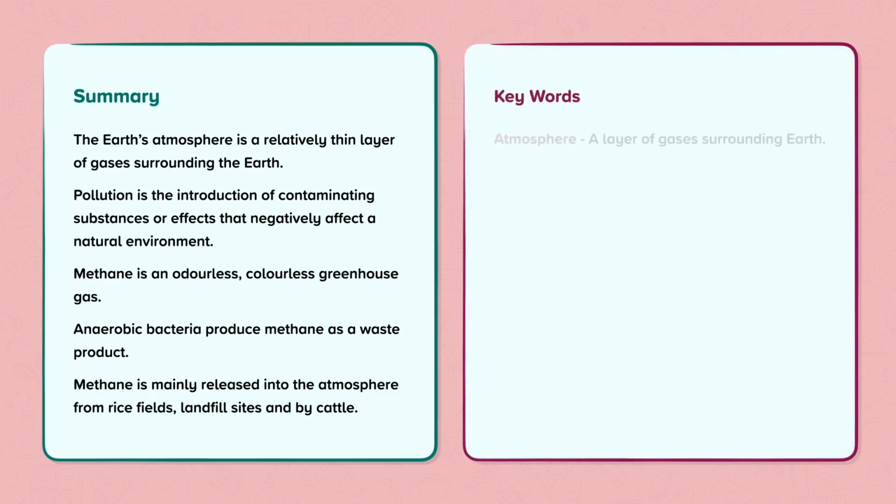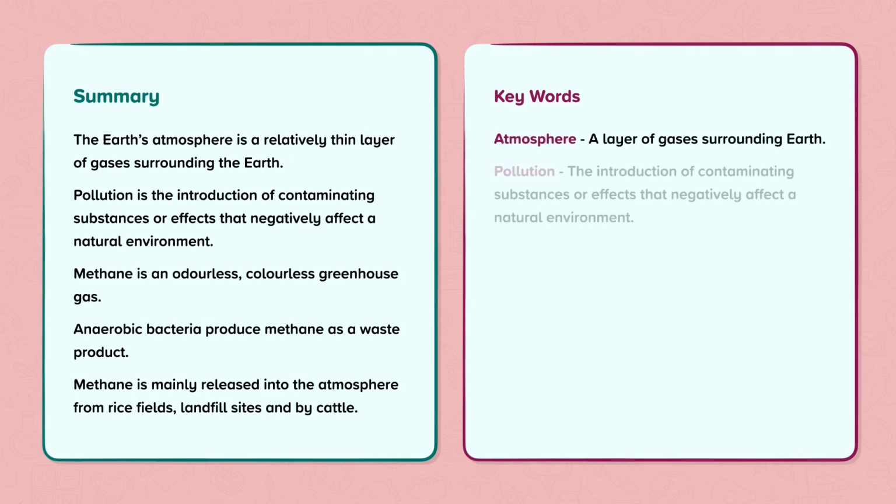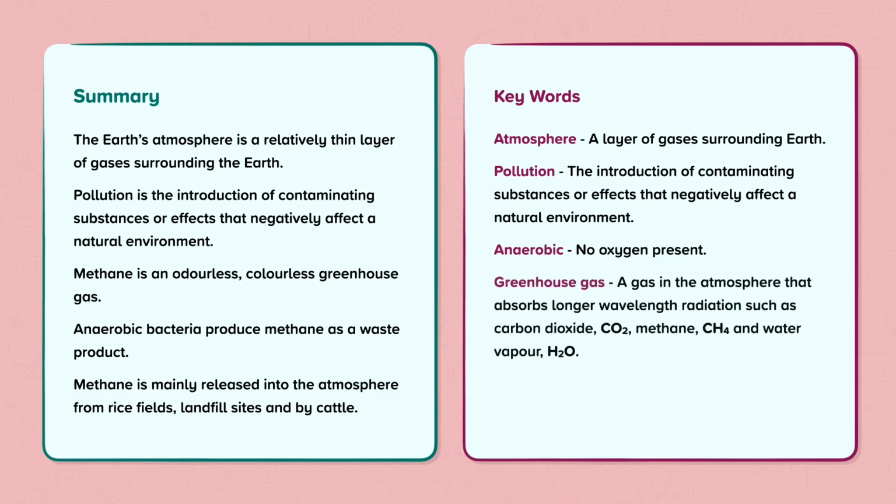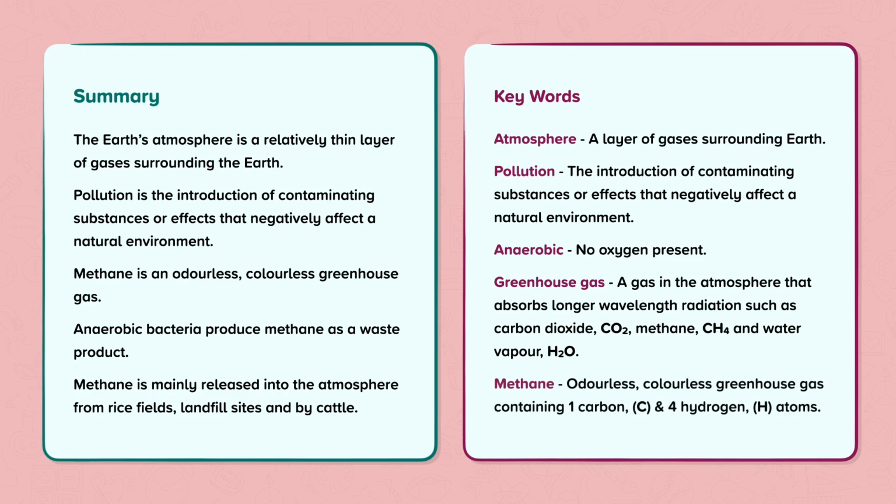Keywords: Atmosphere, a layer of gases surrounding the Earth. Pollution, the introduction of contaminating substances or effects that negatively affect a natural environment. Anaerobic, no oxygen present. Greenhouse gas, a gas in the atmosphere that absorbs longer wavelength radiation such as carbon dioxide, methane, and water. Methane, odourless, colourless greenhouse gas containing 1 carbon and 4 hydrogen atoms.